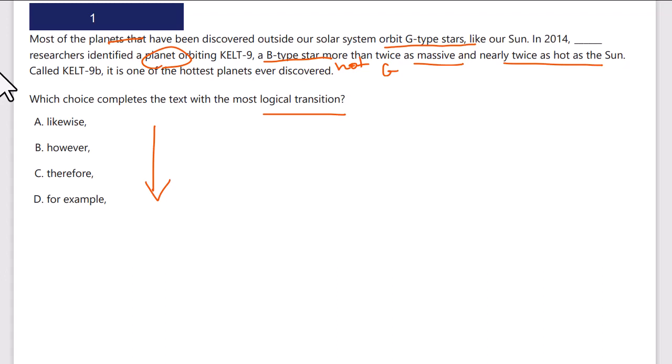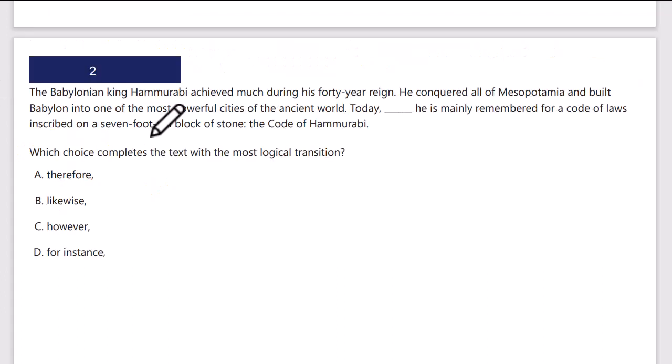So this is in contrast to the first sentence that says most are around G-type, but here's one that was around B-type. So I need contrasting. Not likewise, however. Not therefore, not cause effect, not for example. B, however.